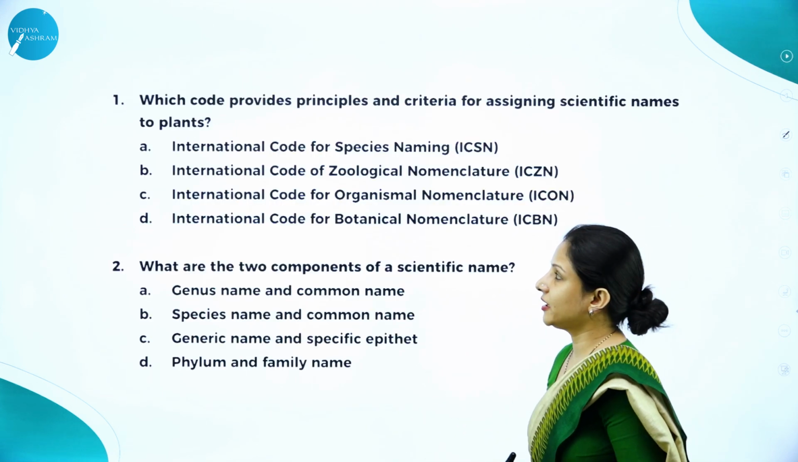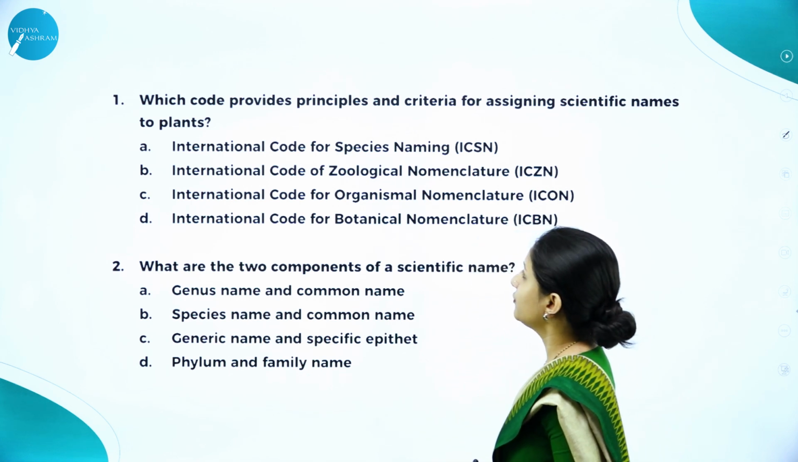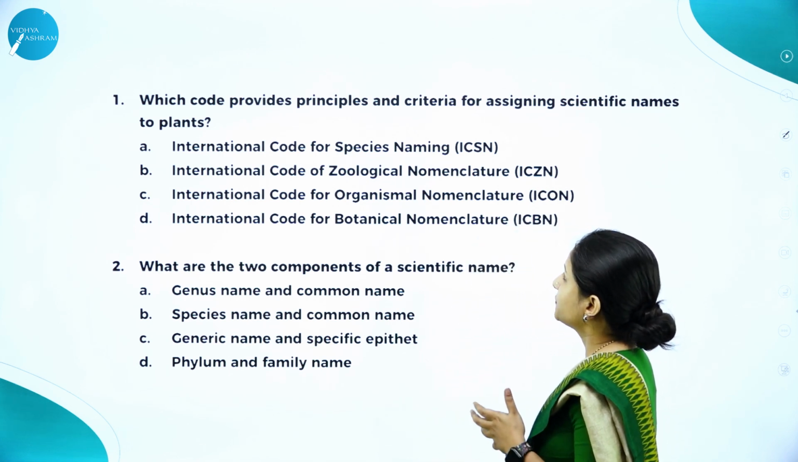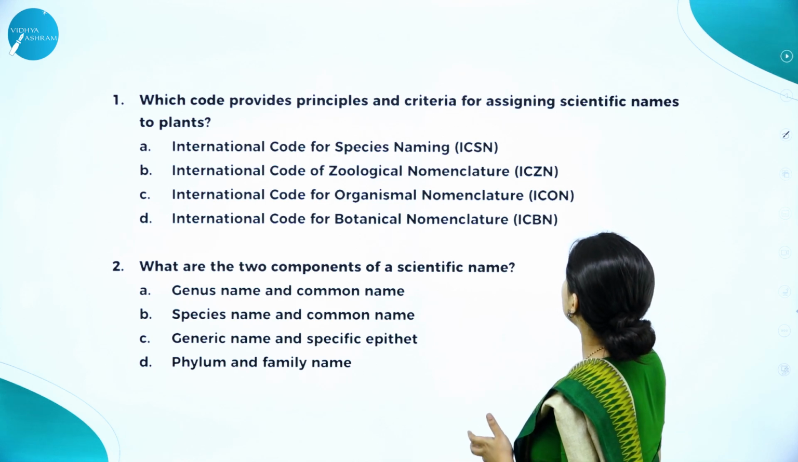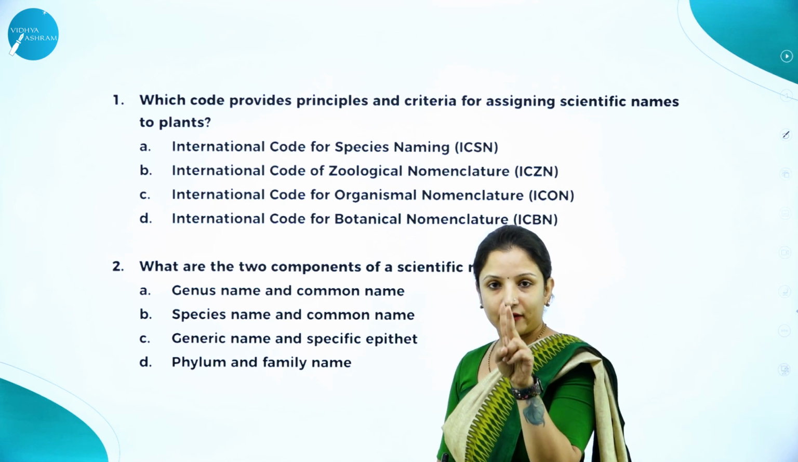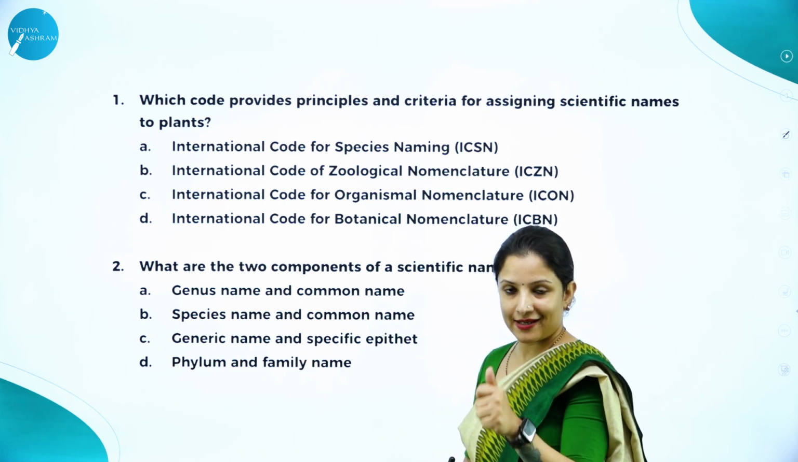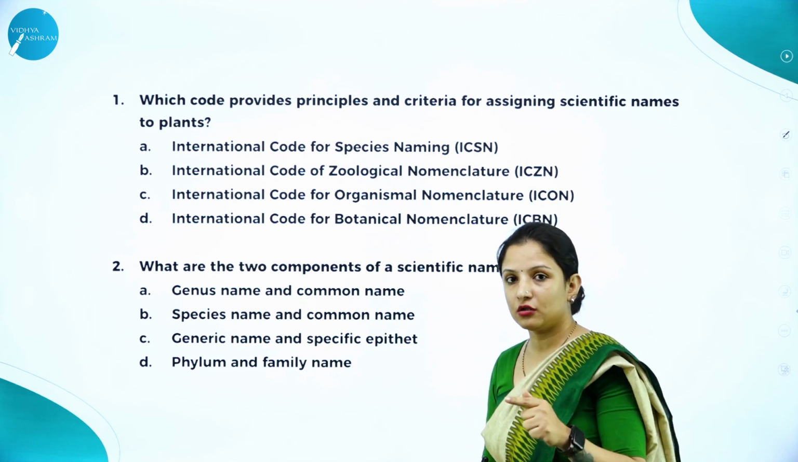Let's move on to learning the important MCQs that can be asked from this particular chapter. Which code provides principles and criteria for assigning scientific names to plants? So, we have to learn the code, right? There are two codes. One is the International Code for Botanical Nomenclature and the other is the International Code of Zoological Nomenclature.